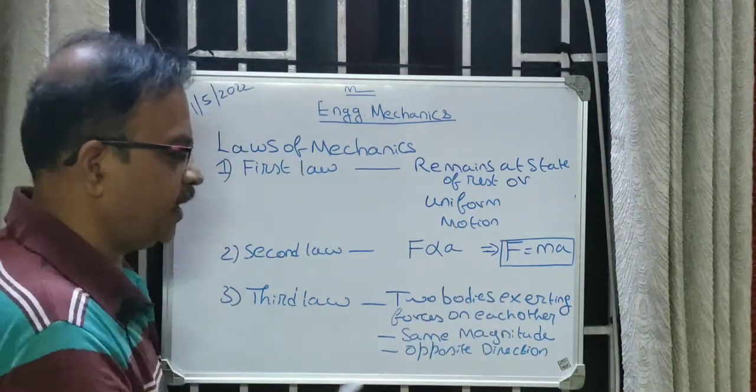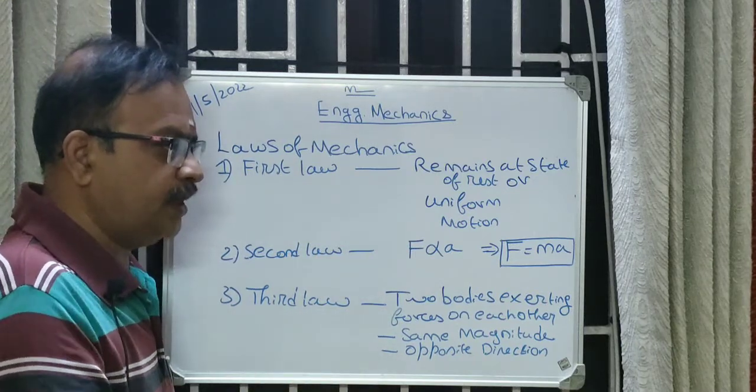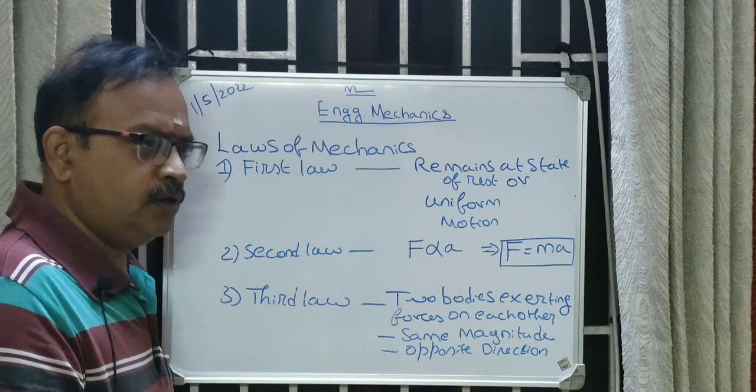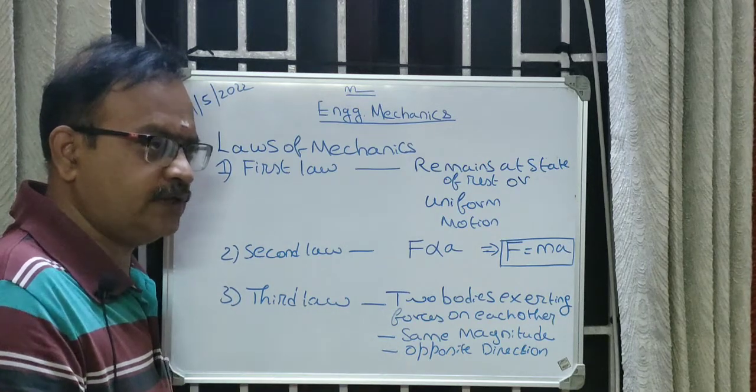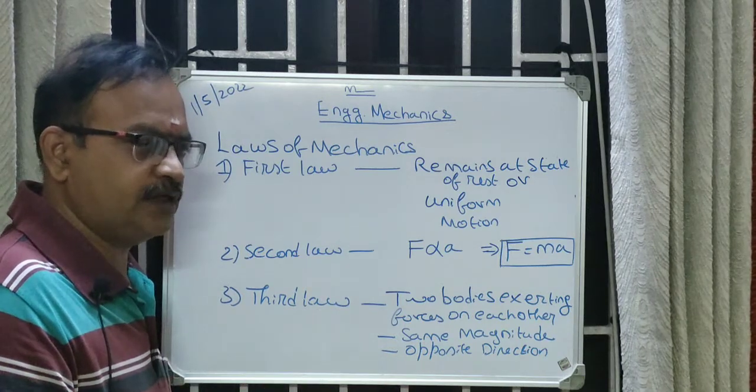This is the third law of mechanics. It states that if two bodies are exerting forces on each other, then the magnitude of the forces will be the same but will be acting in the opposite direction.